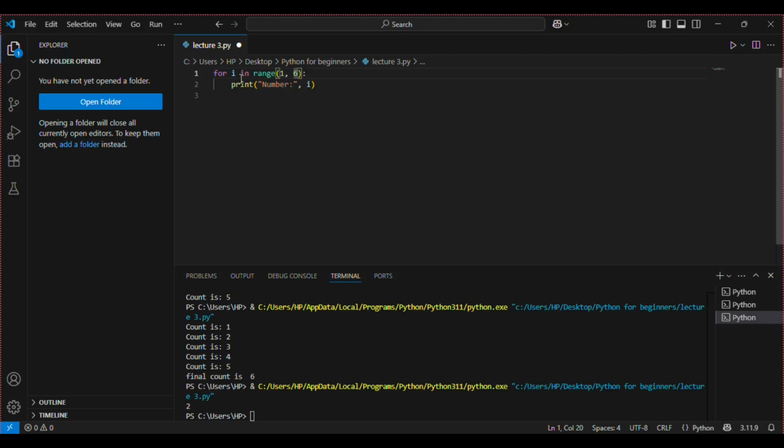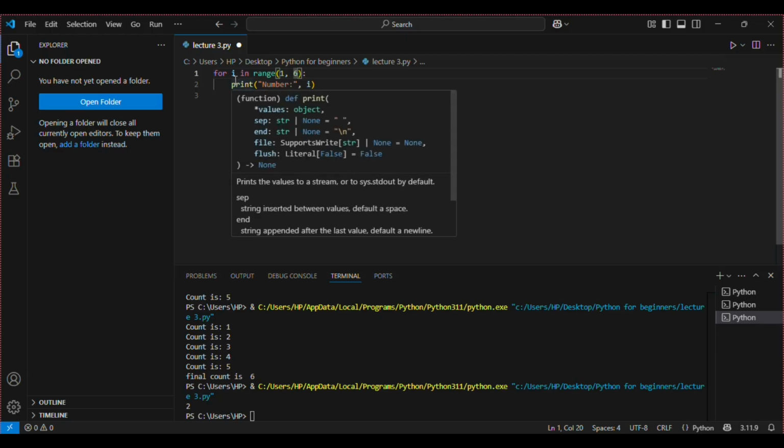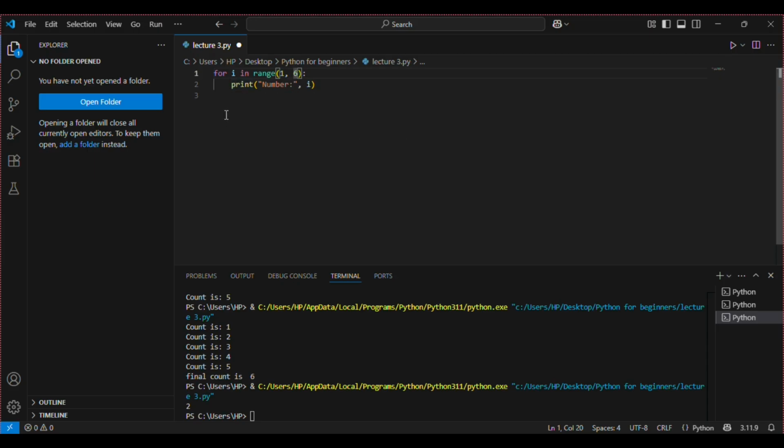Now every time this loop runs, i takes one of these numbers and runs the code below. It's like Python is saying, now i is 1, run the code. Now i is 2, run the code again. And so on until the value of i becomes 5. When it becomes 5, the loop will end. Let's run this code.